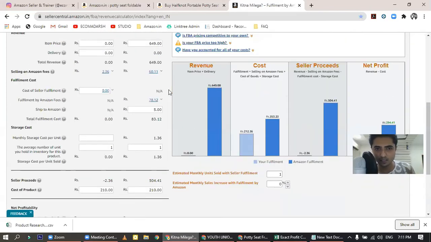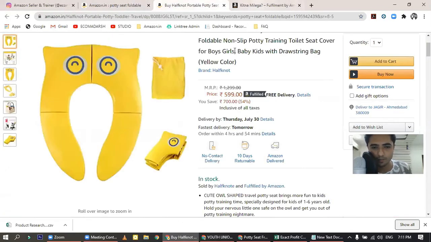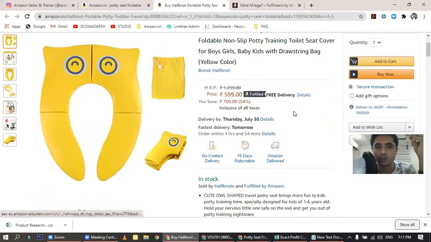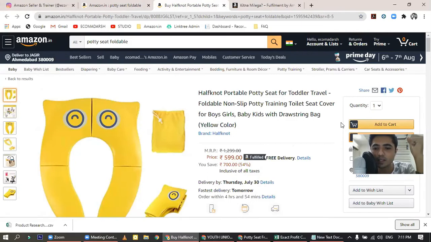Okay, so guys, this is how you can find a product, and I was going to share some beautiful tools with you. Let me share our number one tool, which is Keepa. While I'm doing this, I'm going to share a few more factors that you have to consider.